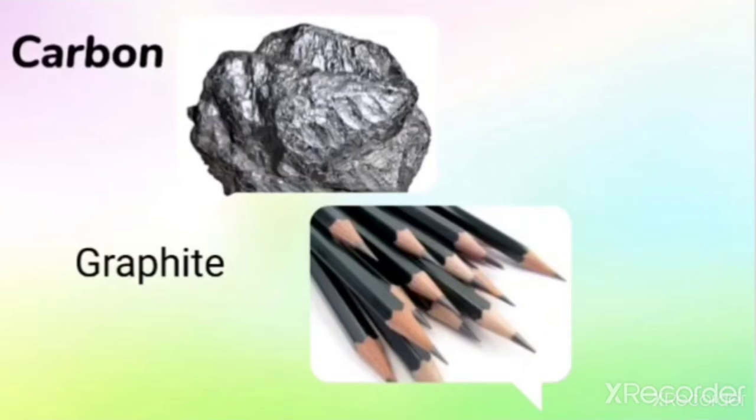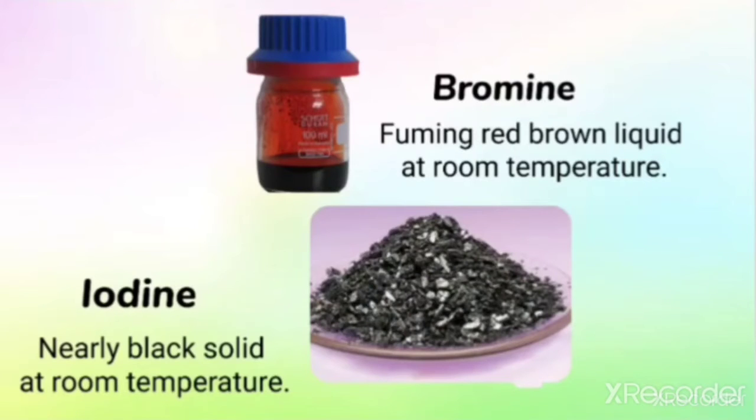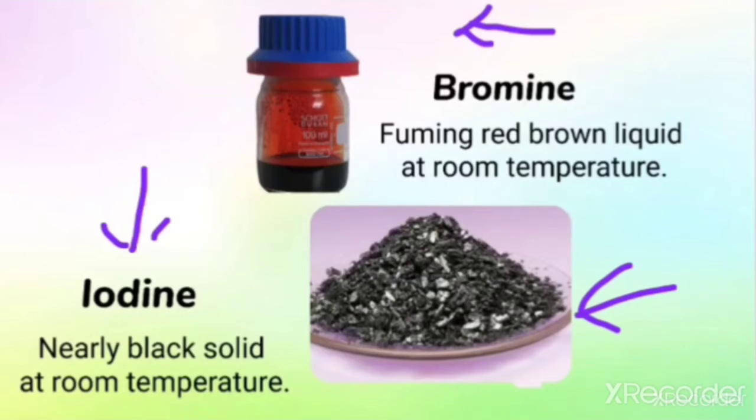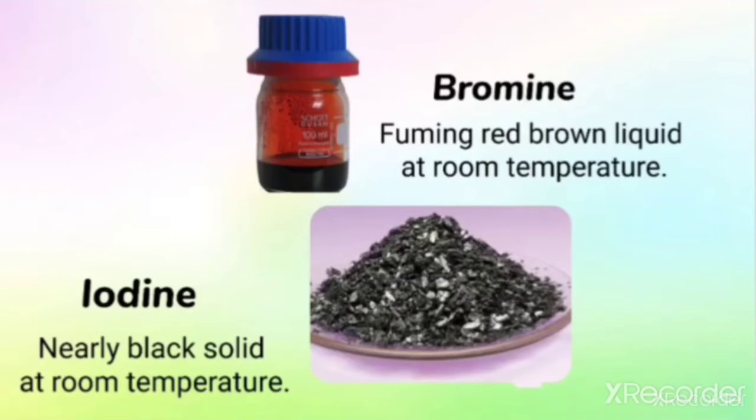What about examples like bromine and iodine? Bromine is a fuming red-brown liquid at room temperature, and iodine is a nearly black solid at room temperature. This picture shows the fuming red-brown liquid at room temperature, which is bromine, and here is the picture of iodine, a nearly black solid at room temperature. These are examples of non-metals.